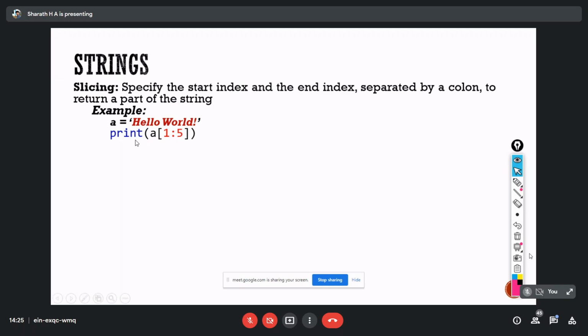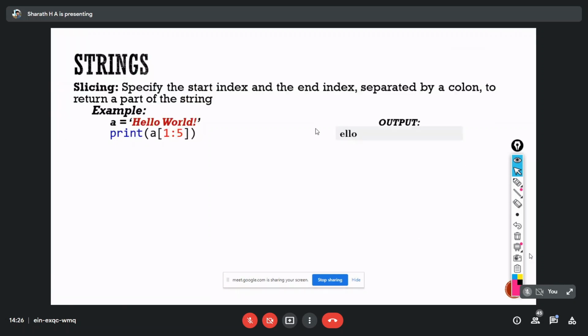Here in this example I had given a of 1 to 5. One thing you should keep in mind: it starts from 1 till 5, excluding 5. It won't print the fifth index character. I'll show you that in an example.